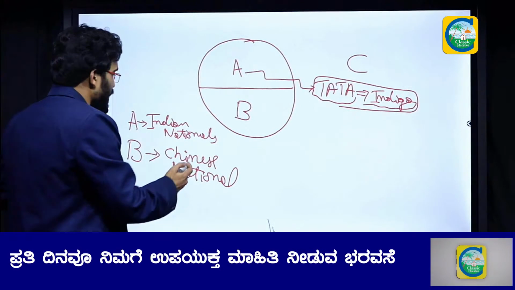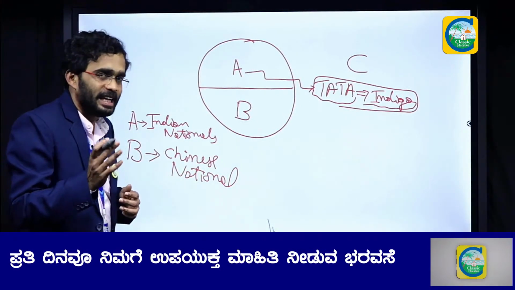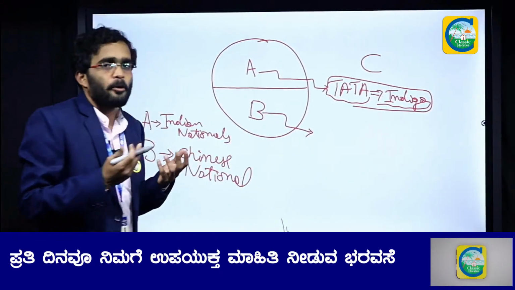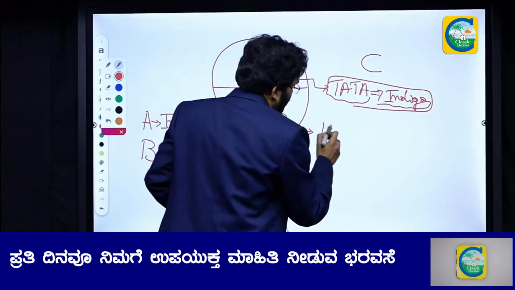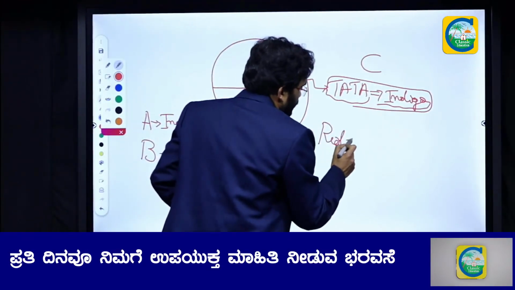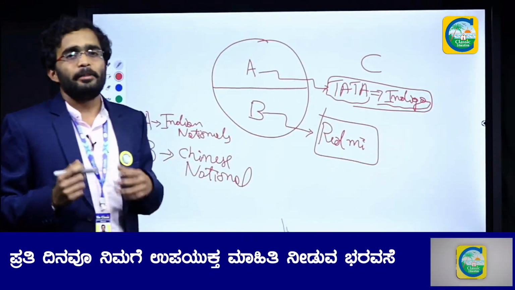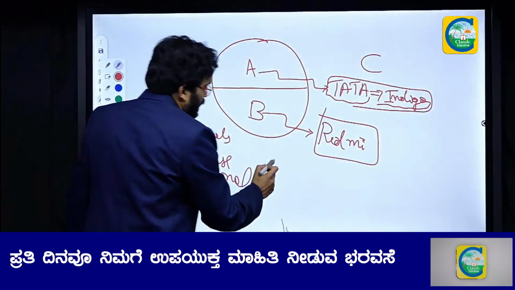So what is B? B is a Chinese national, and he is located in India, and they are producing Chinese mobile handsets. For example, let us take Redmi. They are manufacturing Redmi mobile handsets. So what is GDP?